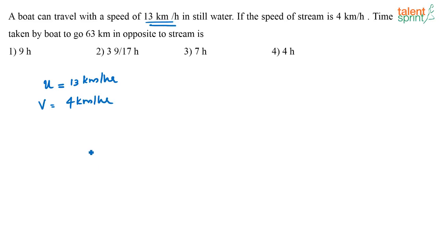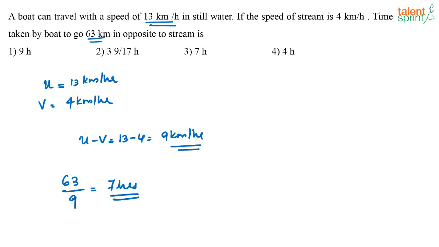So what will be the net speed of the boat? When a boat travels against the stream, the net speed will be u minus v, right? That is 13 minus 4, which is equal to 9 kilometers per hour. Now what is the time taken by the boat means the distance to be travelled is 63 kilometers. The net speed now is 9 kilometers per hour. So the time taken is 7 hours. That is option 3.